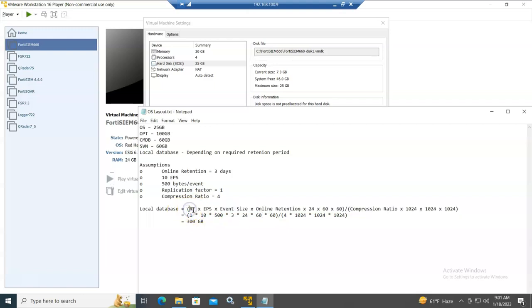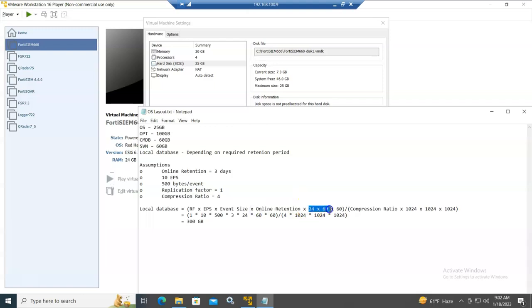The first factor is the replication factor. The second one is the events per second. The third one is the event size. The fourth one is the required online retention. When you sit with the customer, they will say, I need online retention of 30 days or 60 days or 90 days. The most common regulation in the world, or here in the Gulf, is 120 days, like 4 months. So normally we set this as 120 days.